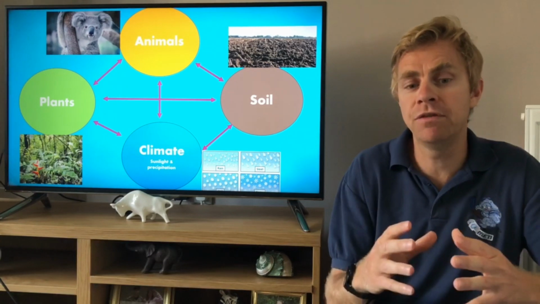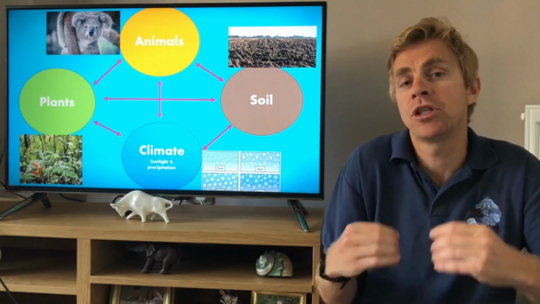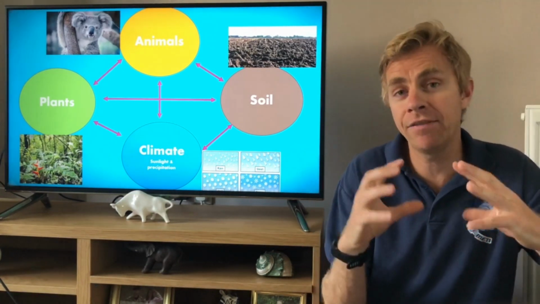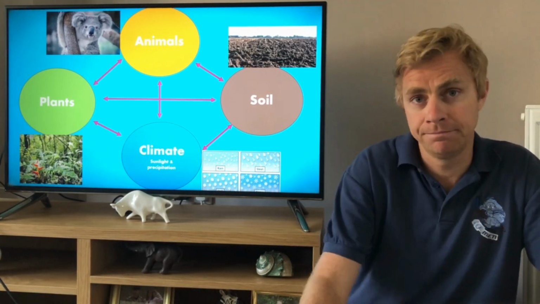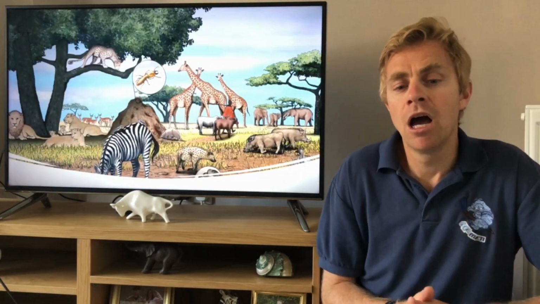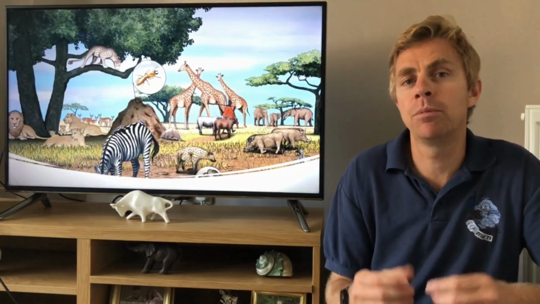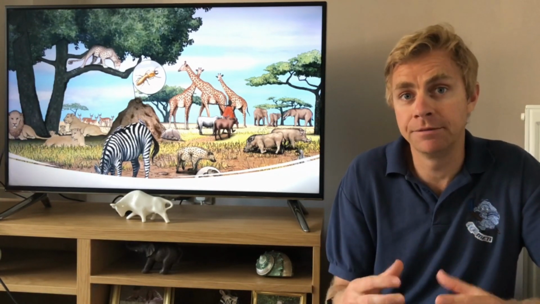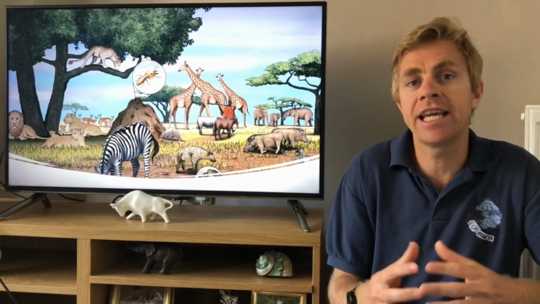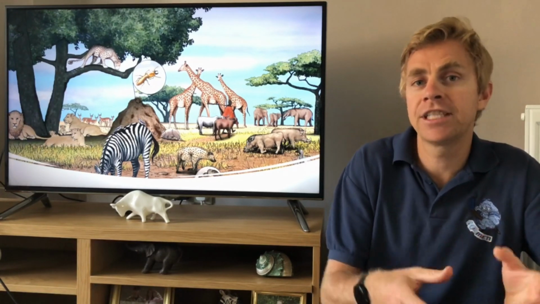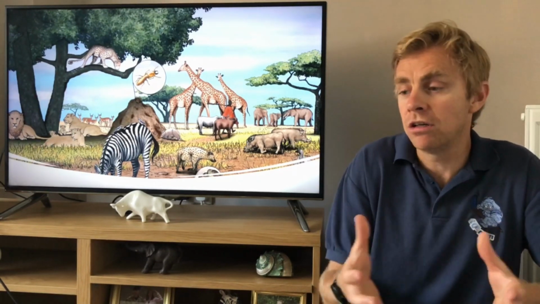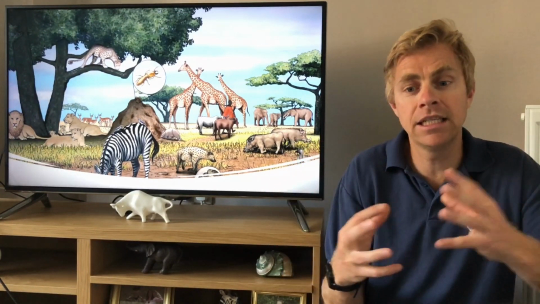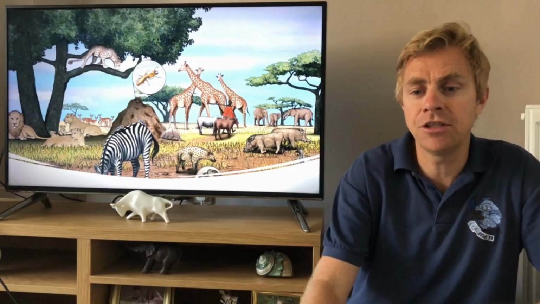I suggest pausing this video and creating this little diagram so that you understand that in an ecosystem, the animals, plants, soil and the climate are all interlinked. Moving on, as you can see from this picture, here is an example of a natural ecosystem where everything relies on each other to survive. The zebra cannot survive without plants. The lions cannot survive without zebra. The plants can't survive without soil and water and rainfall. They all interlink. Without each other, nothing is going to happen.